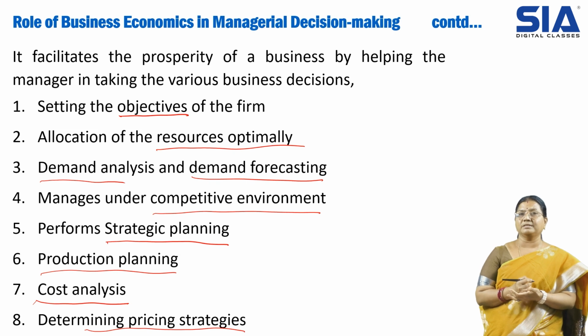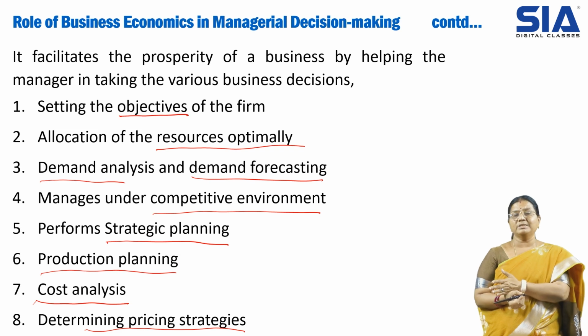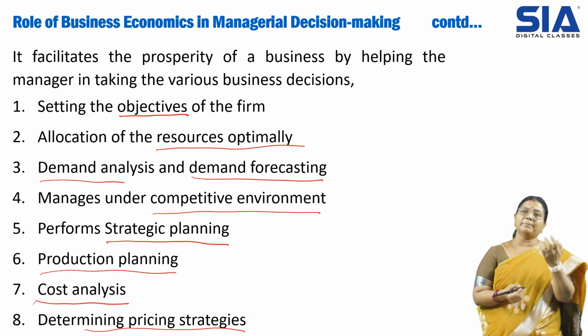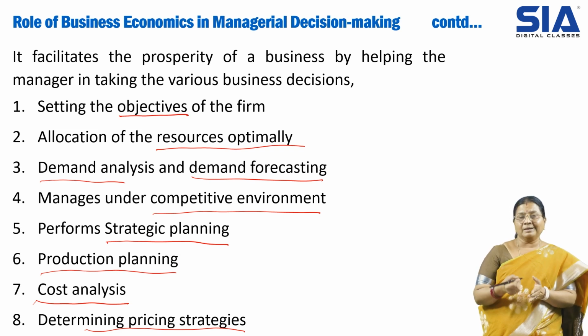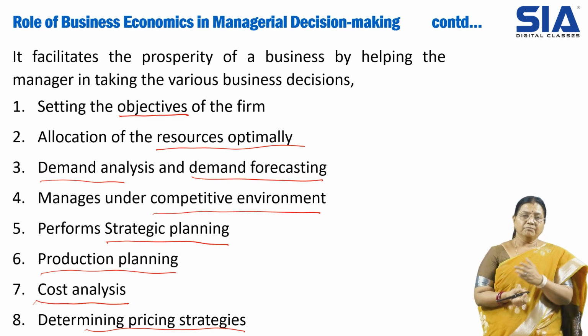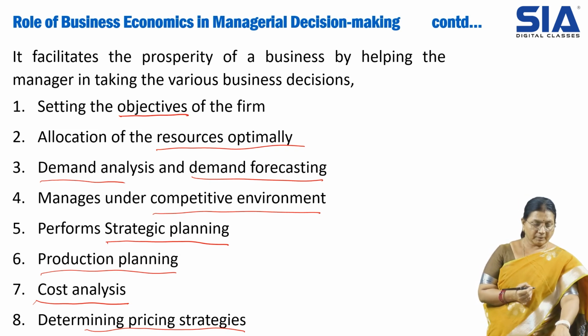And also the strategy. Which strategy? The strategy is like, initially the price will be high, later the price will be low. This is one strategy. Initially the price will be low, later the price will be increased. This is another strategy. Or depending on the market demand, the price will be set. So which strategy is feasible to our product, feasible to our business?